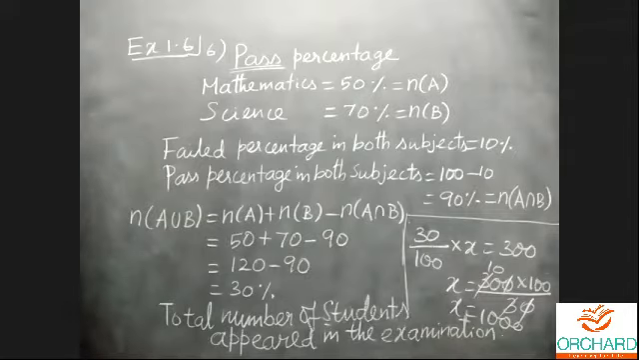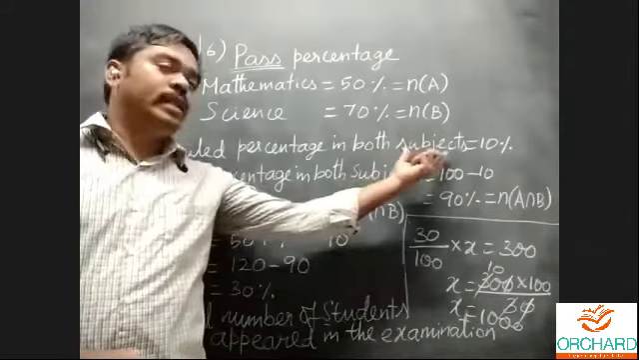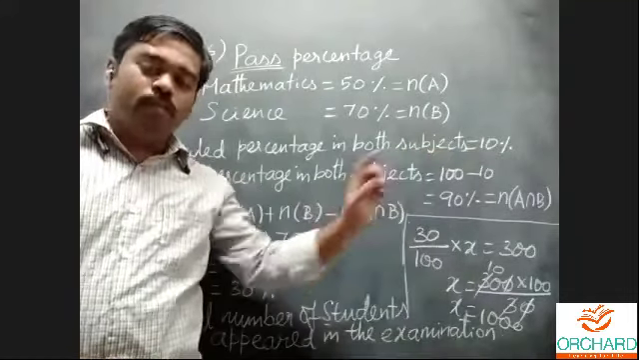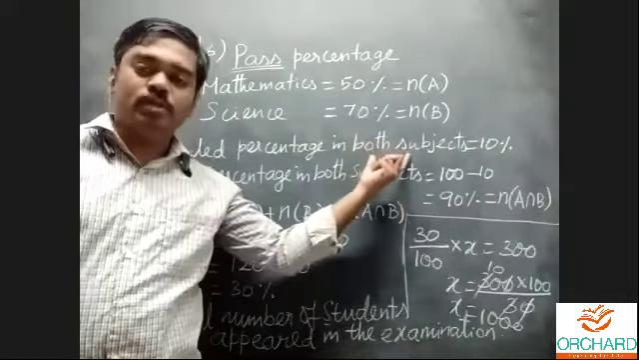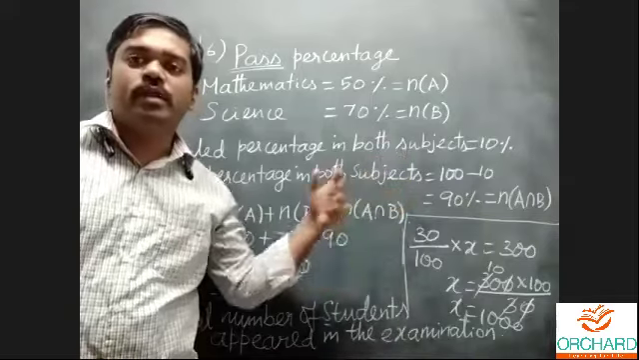Because what is your confusion? Without the fail percentage you only have some confusion. But by using the fail percentage only, you can identify the pass percentage. Then you can simplify and you get the answer.